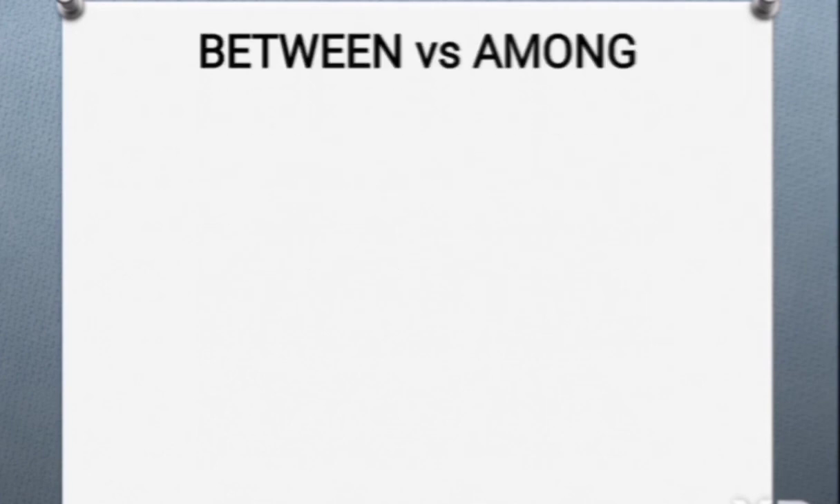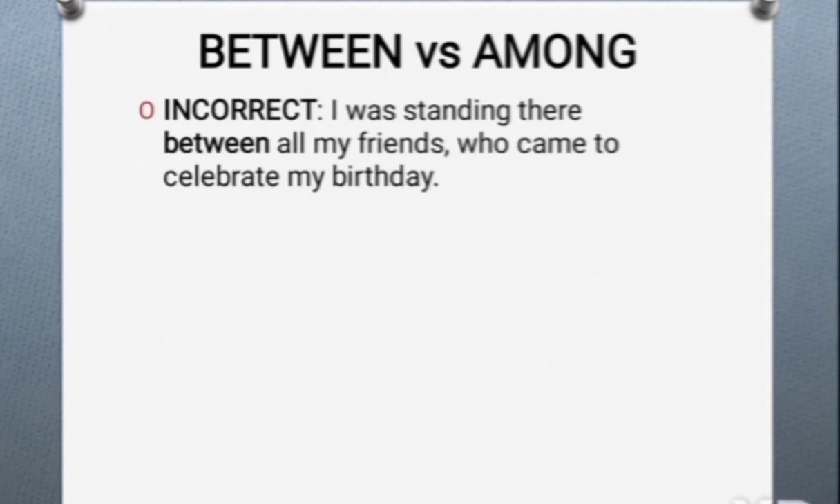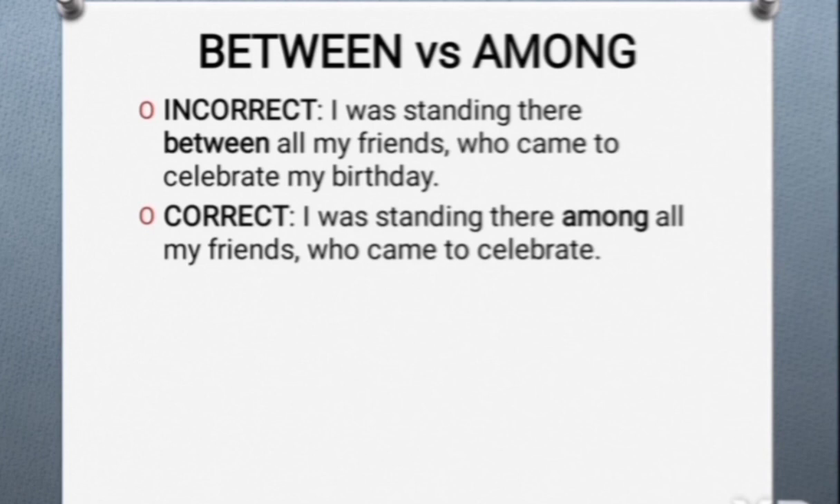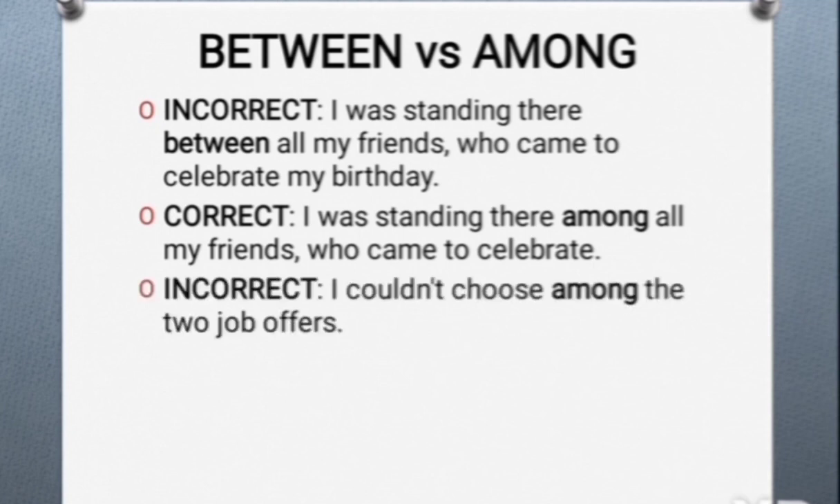Next one is between and among. So, I was standing there between all my friends who came to celebrate my birthday. This is the wrong sentence. And what is the right sentence? Correct sentence. I was standing there among all my friends who came to celebrate.